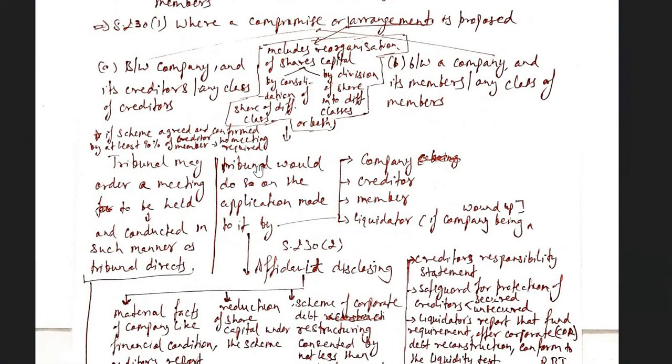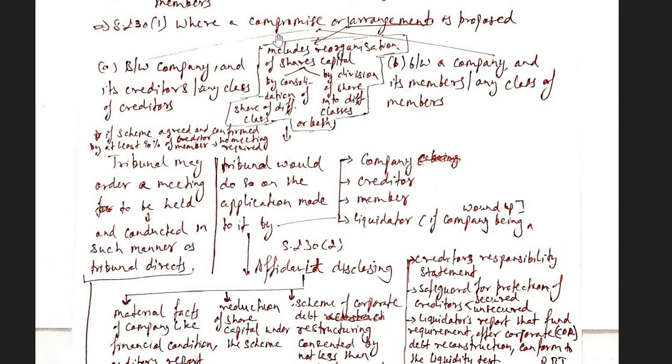If it is proposed, then the tribunal may make an order, and by virtue of the order may call a meeting, and this meeting will be held and conducted in such manner as the tribunal directs. Now this order for a meeting by the tribunal will be given when an application is made to the tribunal either by the company, creditor, member or liquidator in case of winding up.